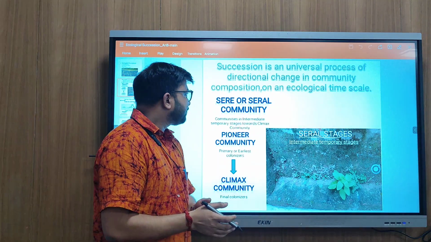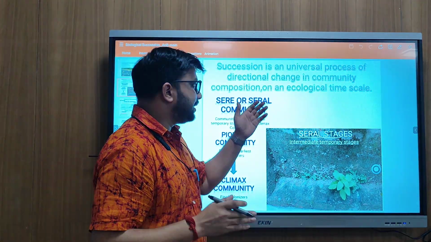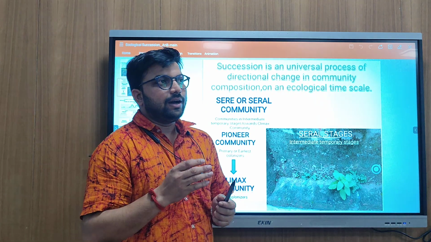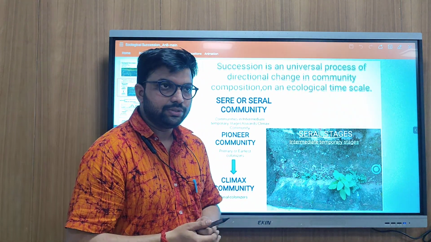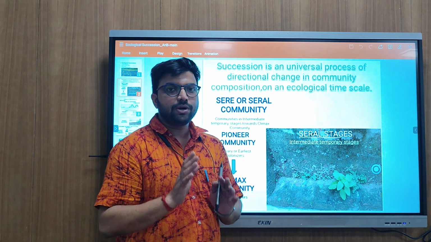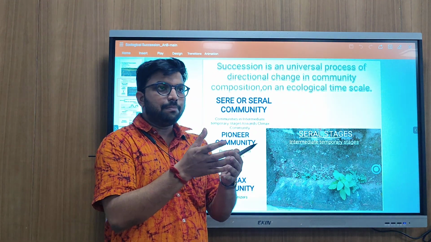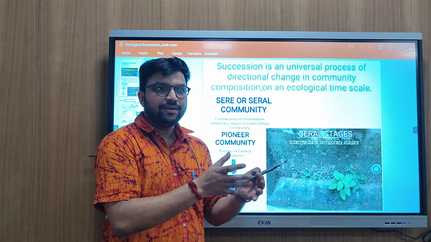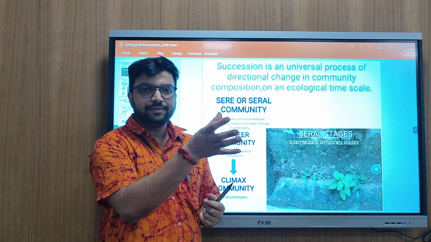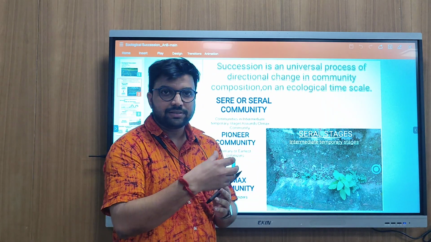I was talking about a very small example, but succession is a large process. Almost 440 million years ago there was a terrestrial environment, but it was not suitable for any kind of life form. At first, some bacteria were present, and after the death of those organisms, terrestrial soil developed.